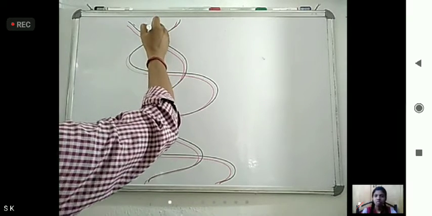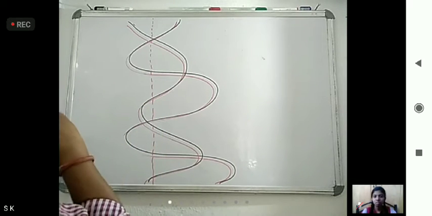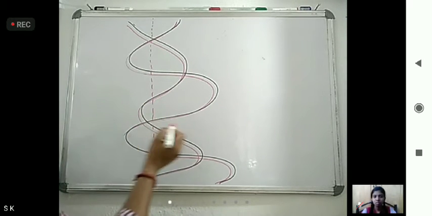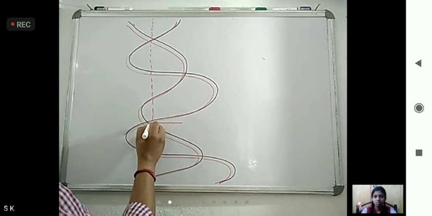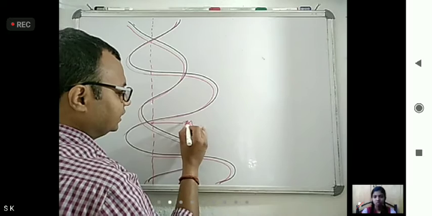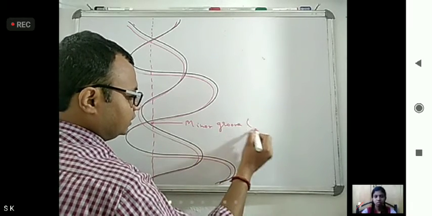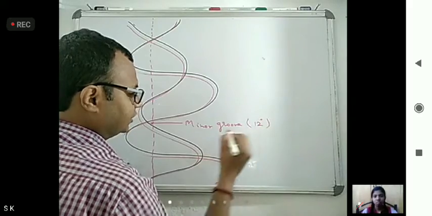Here, there is a grooving. This is known as the minor groove, that is 12 degree.